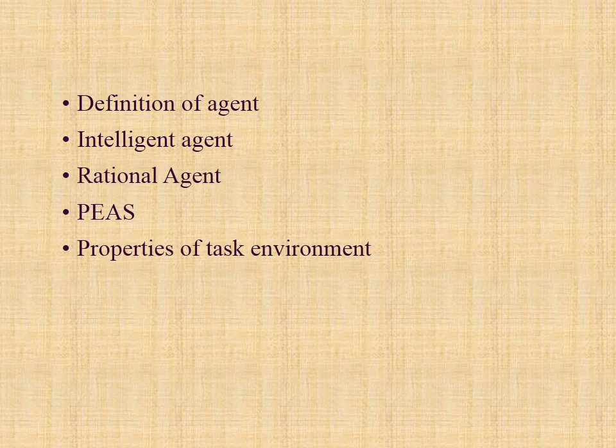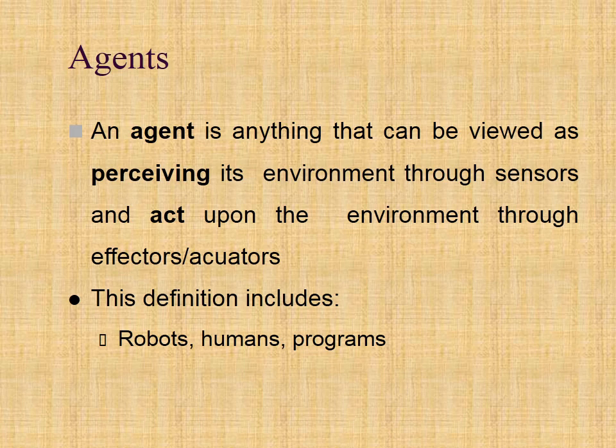In this presentation, we are going to cover what is an agent, intelligent agent, rational agent, PEAS, and properties of task environment, etc. An artificial intelligence-based agent is responsible for any work output obtained from the system. It is the main component when dealing with artificial intelligence because it is the intelligent system which needs to be developed. An AI system is composed of an agent and its environment.